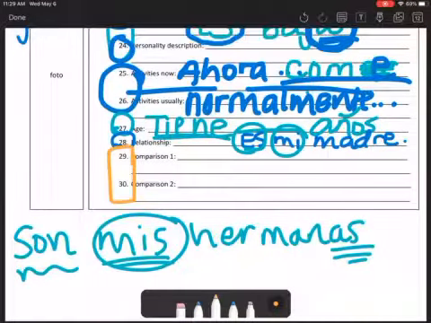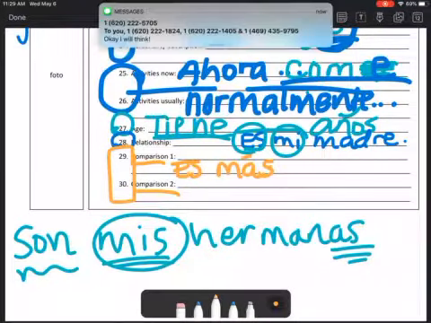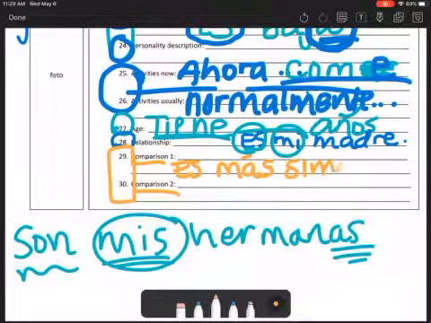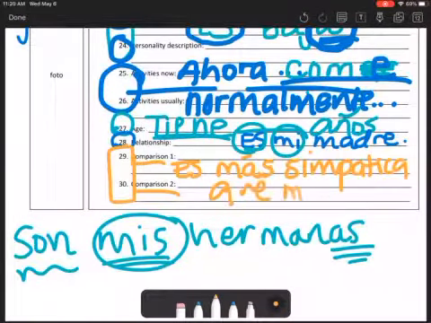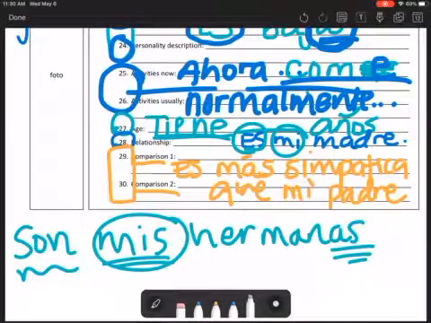And last, but certainly not least, we have comparisons. So that's what we did this week. You're going to write 2 comparisons. They can be comparing them to 2 different people, or they can be comparing 2 different traits. So we could say, es más simpática que mi padre, for example. So in this one, you want to make sure you have ser, of course, and then más que,